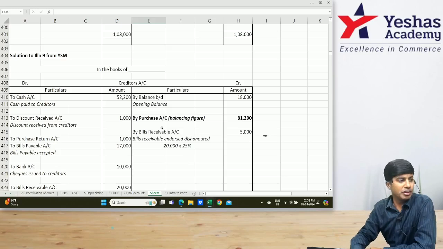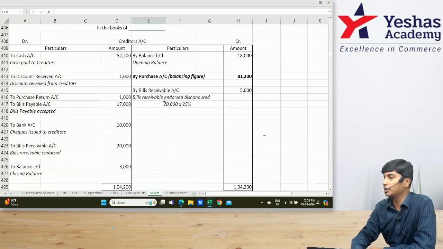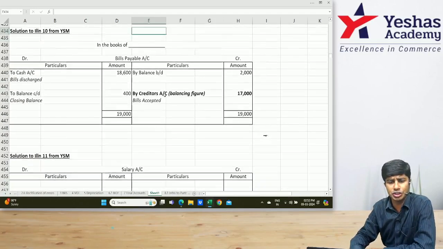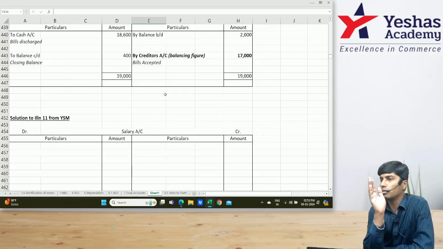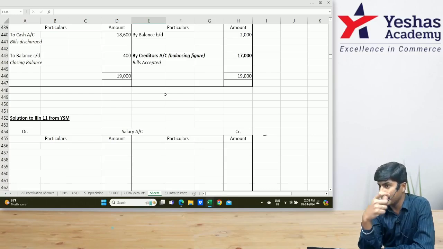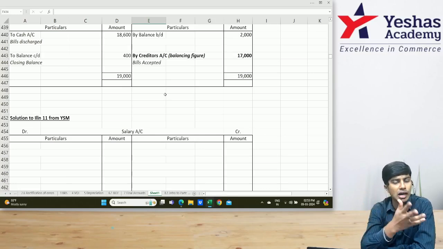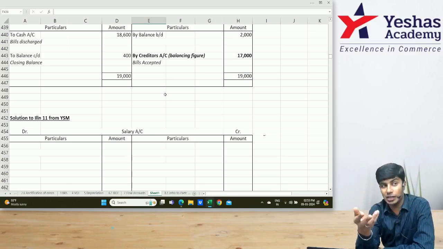Very good afternoon, everyone. Welcome back to CA Foundation Accounting post-break. We had started with the topic of incomplete records. We've done a good number of questions so far, up to question number 10. Let's now start with question number 11. We've learned how to prepare accounts under the statement of affairs method. We've also learned how to convert single entry to double entry. We learned how to deal with debtors account, creditors account, bills payable, and bills receivable.